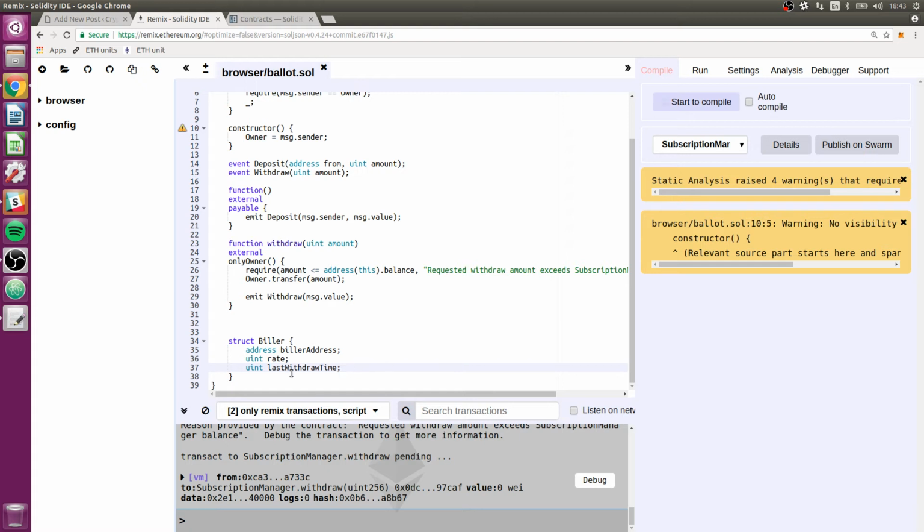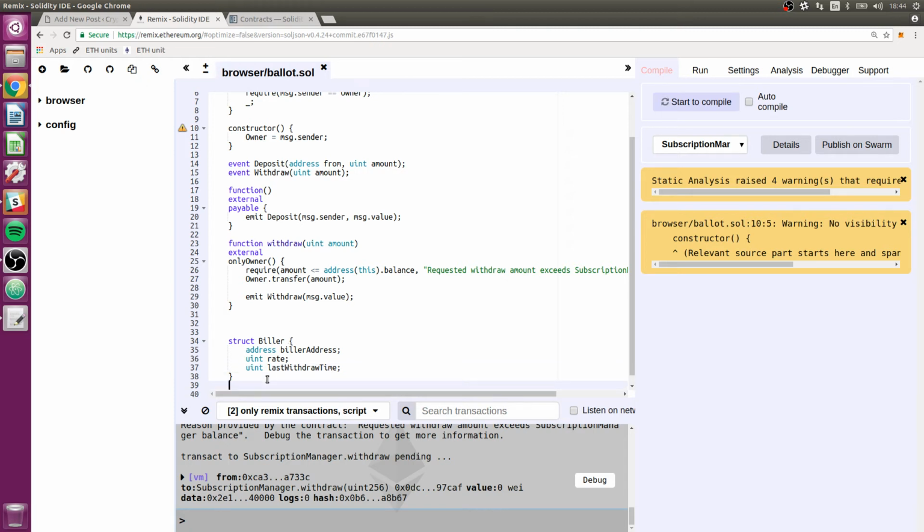Okay, so one thing to note is there's no date variable type in Solidity. You have to store it as a uint. But again, uint is huge, so it's big enough to store any amount of ether, even and it's actually storing the amount of wei, W-E-I. So that's a huge number. Anyway, let's see. So we have a struct biller.